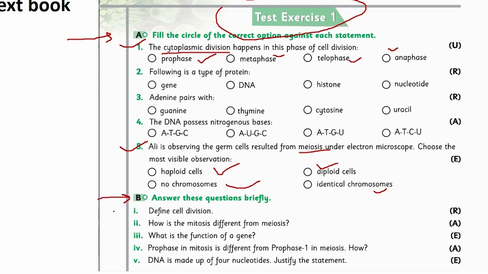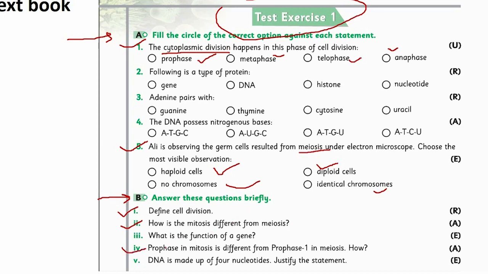Number 1 question is define cell division. Number 2 is how is mitosis different from meiosis? Now you are capable to differentiate between both types of cell division, and you will write down only 2 differences, as this is the short answer question.